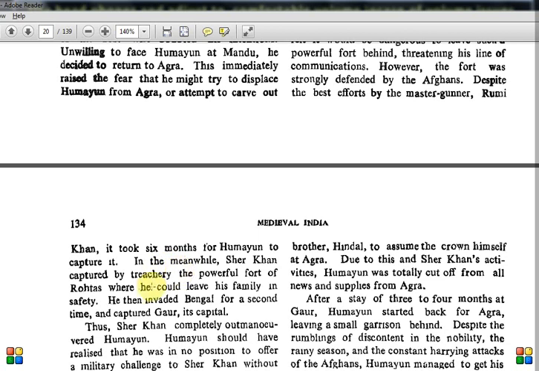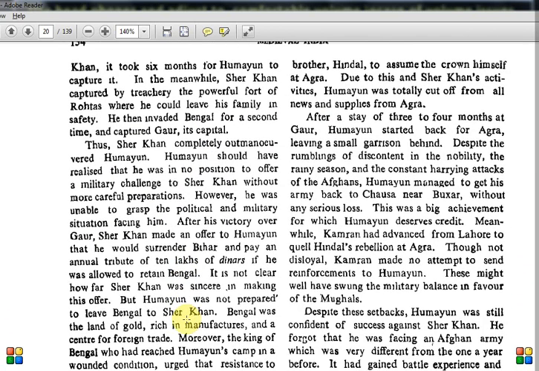Now, in the meanwhile, Sher Khan captured by treachery the powerful fort of Rohtas, where he could leave his family in safety. Treachery means trickery, by tricking he got hold of this fort. He then invaded Bengal for a second time and captured Gaur, its capital. So that region, at that time Gaur is the capital. So that is how he expanded. Sher Khan expanded on the eastern side.